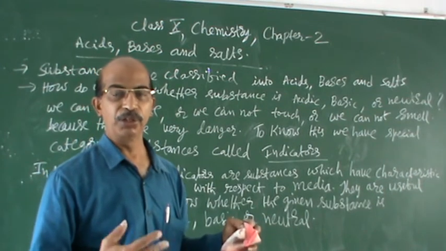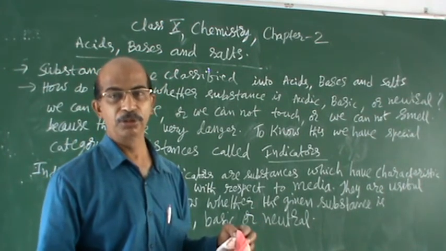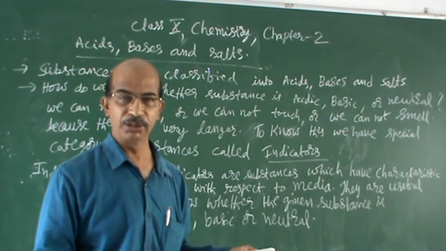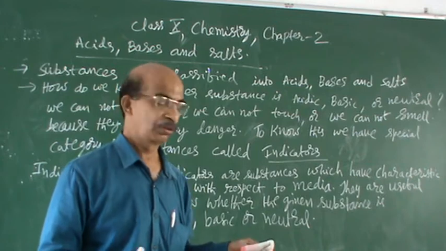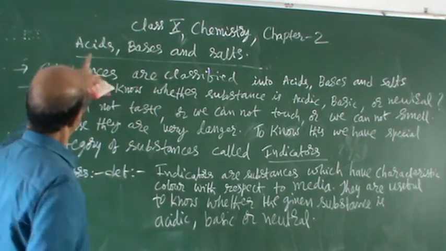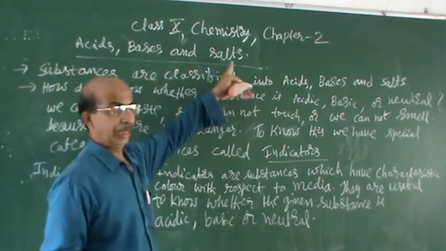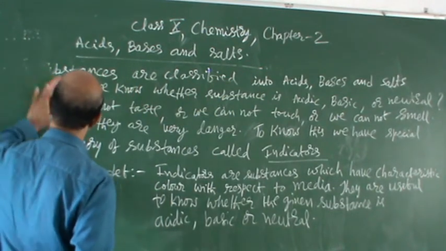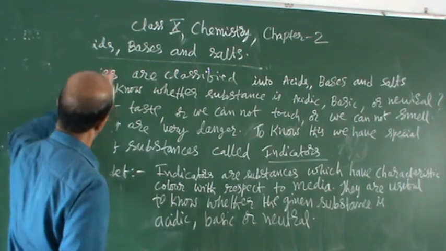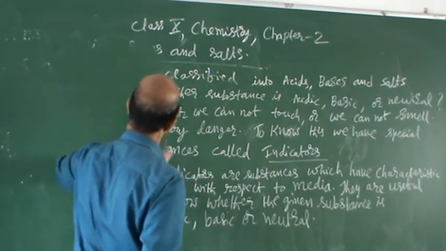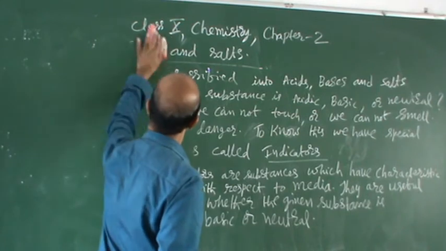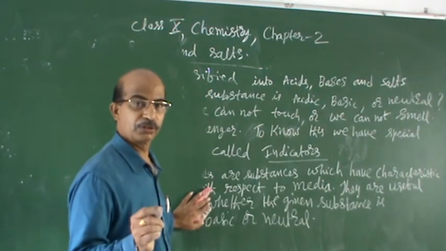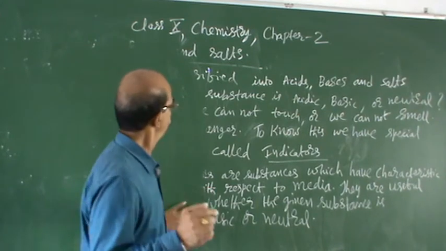After this, we will concentrate more and more on properties: properties of acids, properties of bases, properties of salts. We will take up acids and bases together and salts separately. Before that, I am going to give one table for these indicators with respect to media: acidic, basic and neutral.